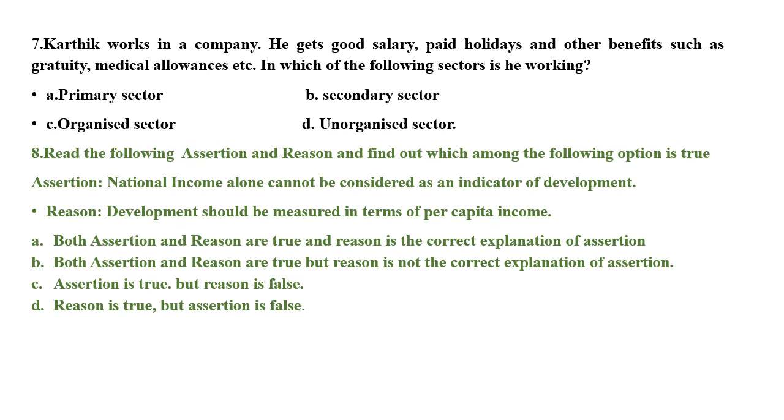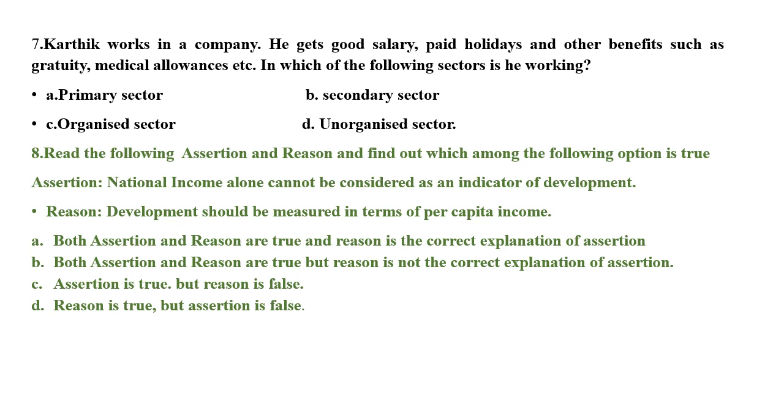Now the next question. Read the following assertion and reason and find out which among the following options is true. Children, I advise all of you to read these kinds of questions very well. Then only you will be able to answer them. Don't be in a hurry to answer these kinds of questions. So the first question in the category of assertion reasoning type is given here. National income alone cannot be considered as an indicator of development. Development should be measured in terms of per capita income.